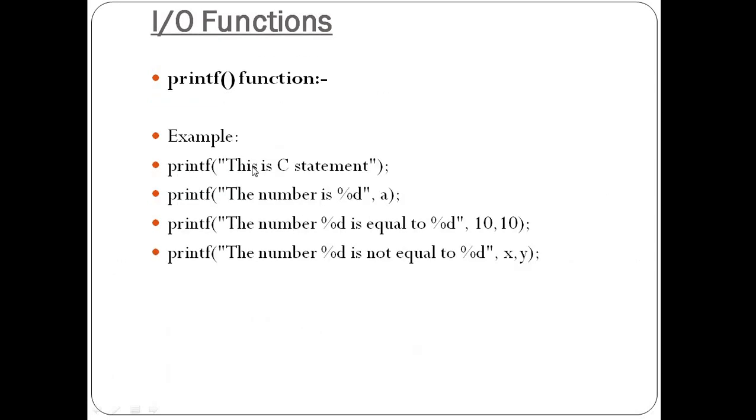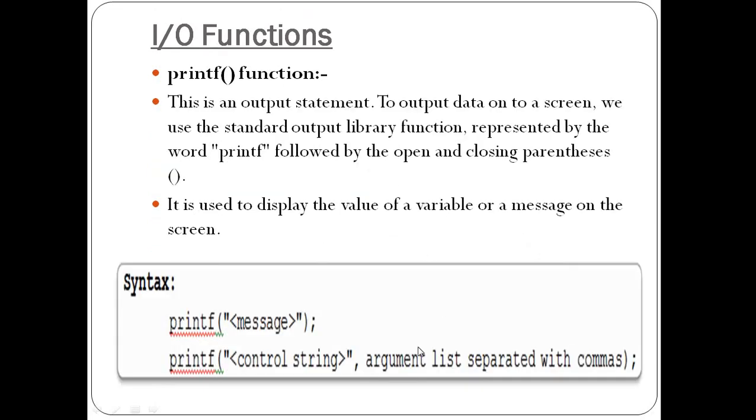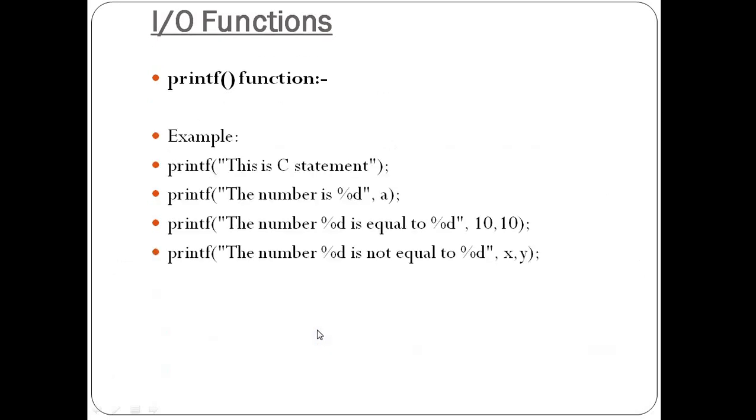So see, printf, suppose rather than any value I want to display the message only, then this is a C statement. It will show the message on a screen. This is a C statement. So these two syntaxes are basically referred to. Printf, either we can show the message only, or we can show the final result of the expressions by using this second syntax, that is control string, argument list separated with commas. And this printf statement must be terminated with what? Semicolon. So see, here also the semicolon is given, and here also.